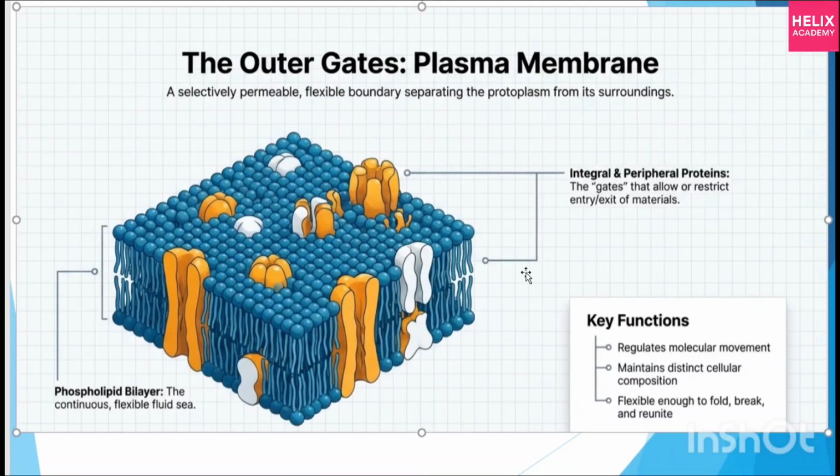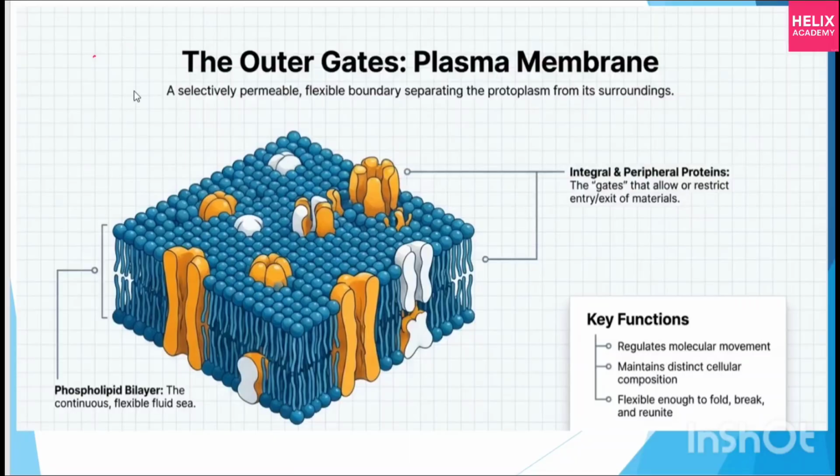If I am talking about the plasma membrane, that is your outer structure. Now, a selectively permeable flexible boundary separating the protoplasm from its surrounding. It is a very important line. What it means is that this cell membrane contains all the liquid, that is called protoplasm or cytoplasm, and in this only your different cell organelles are present that are functioning for your cell, right?